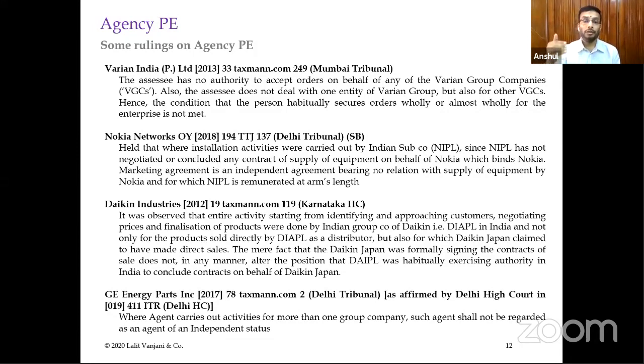But there are big air conditioning solutions provided to big companies wherein the entire building has to be air conditioned, and it is not possible to provide that through one single unit, so an entire air conditioning solution has to be provided. For the technology and equipment to provide these solutions, the Japanese company was directly concluding contracts with the Indian customers.